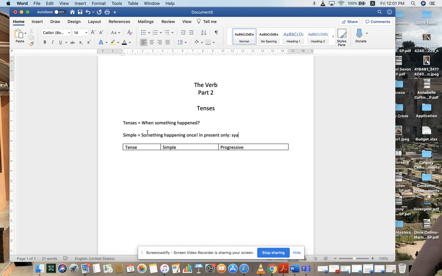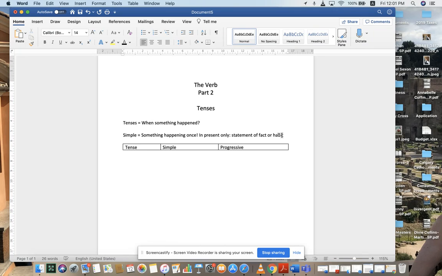when we're talking about the simple present, we got ourselves the statement of fact, and at the same time, we're going to talk about something habitual, or habit.